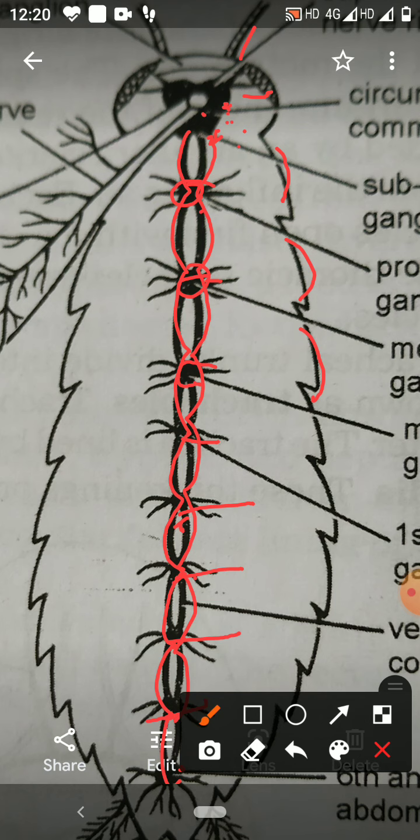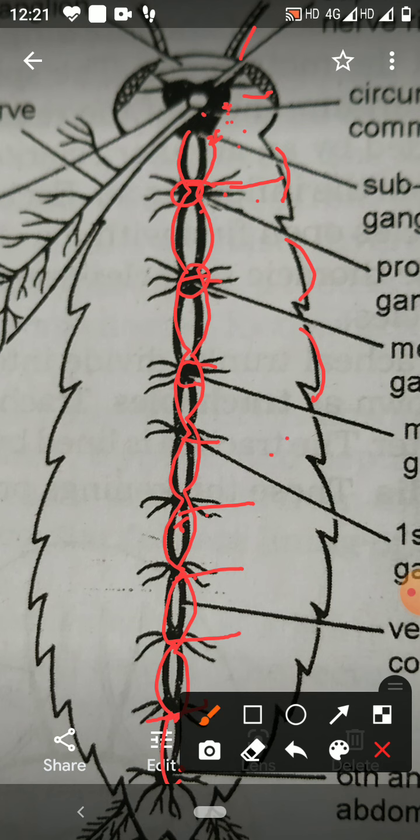Again, in the thorax region, nerves arise from the thoracic ganglion and go to the muscles present in the thorax region. Nerves which arise from the abdominal ganglion go to the muscles of the abdominal region, to the abdominal body wall. So these nerves will form the peripheral nervous system.